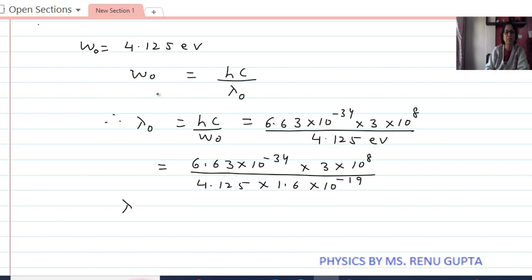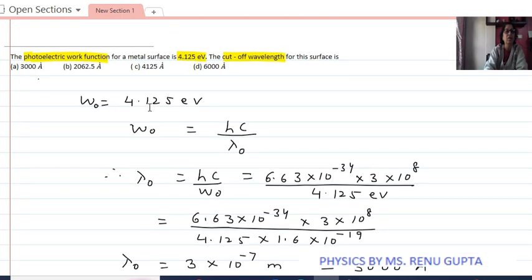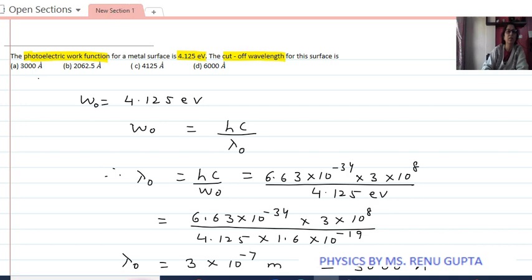So this gives lambda 0 is equals to 3 into 10 to the power minus 7 meter. On solving this, we will get this value, or this can also be written as 3000 angstrom. Now we check the answer. Option A is giving us the answer as 3000 angstrom. Hence option A is the correct answer.